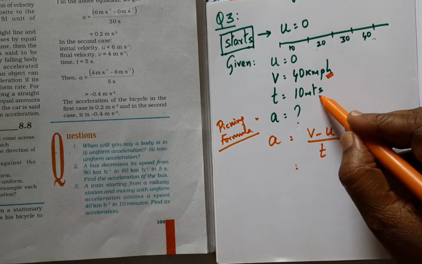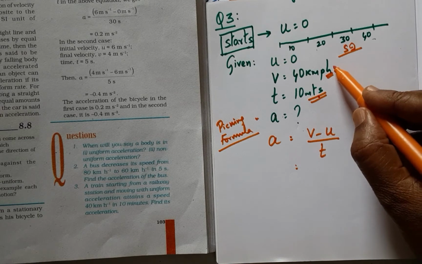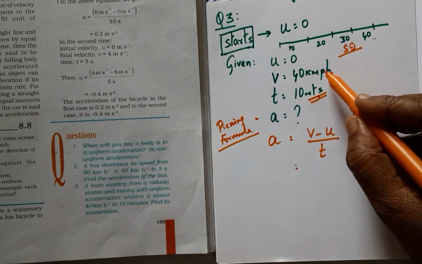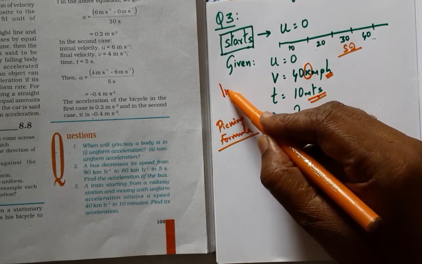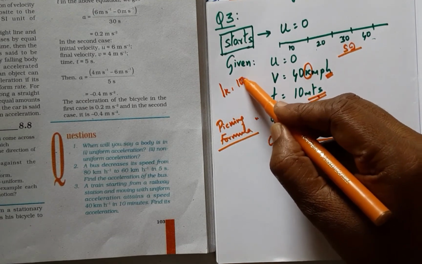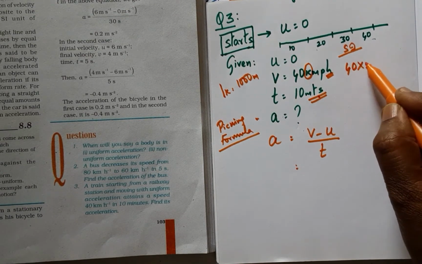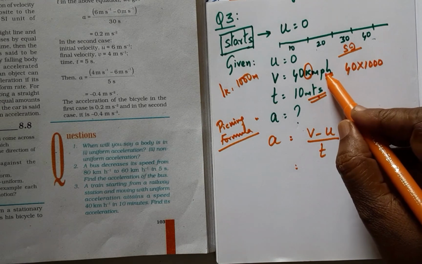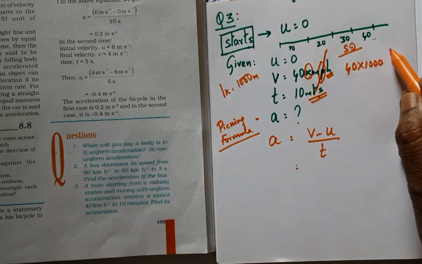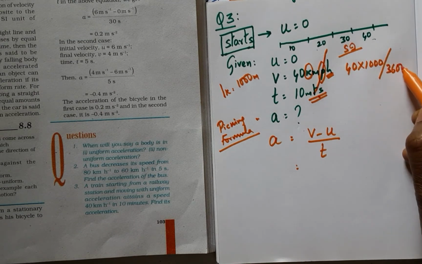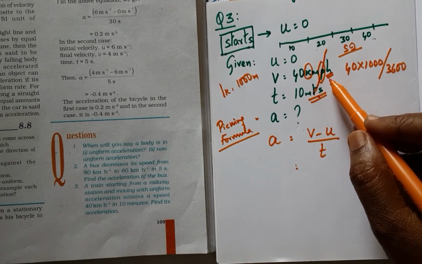This is per hour, this is in minutes, but our SI, Standard International System, wants it in meters and seconds. Therefore I have to remove this K, kilo. 1 kilo is equal to 1000 meters. Therefore removal of this would be multiplying 40 into 1000, and this per hour means it is the division part, and therefore that part will go to the bottom, because 1 hour is 60 minutes and 60 minutes is 60 seconds.